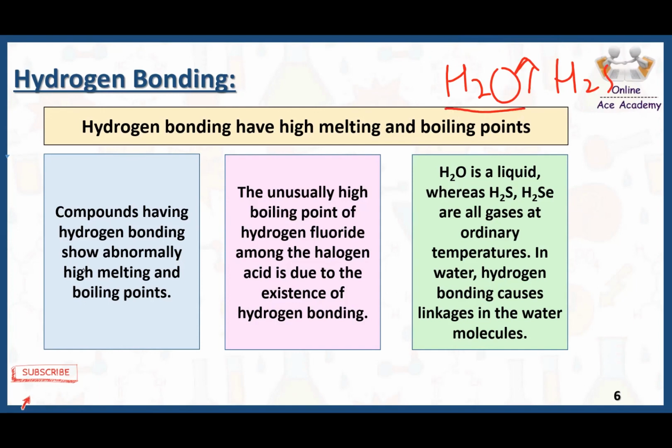Because in the case of water, the molecules have hydrogen bonding, but on the other side, in hydrogen sulfide there is no hydrogen bonding. That makes a difference here. That is why water has a high boiling and melting point as compared to hydrogen sulfide, and hydrogen bonding is the main reason behind this.